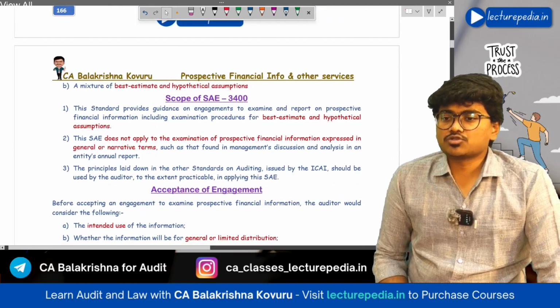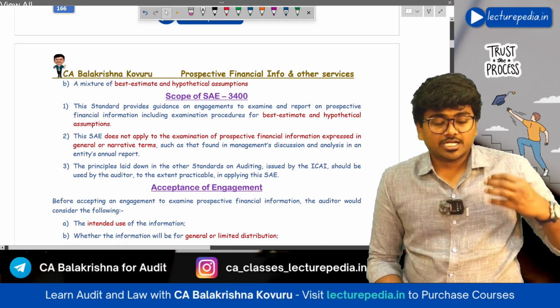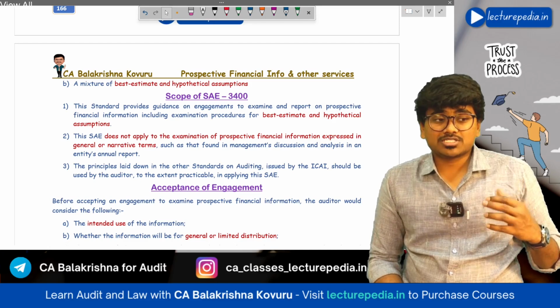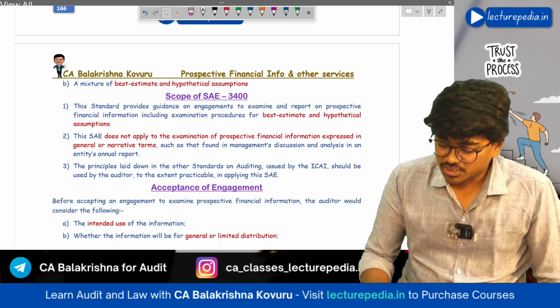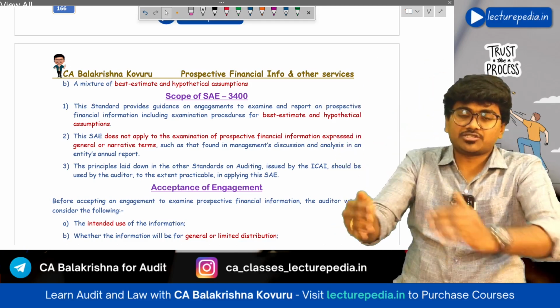Hope that is clear. Now, what is the scope of SAE 3400? It provides guidance to the chartered accountant on how to give assurance on assumptions. The chartered accountant will not give assurance on the prospective financial information itself.